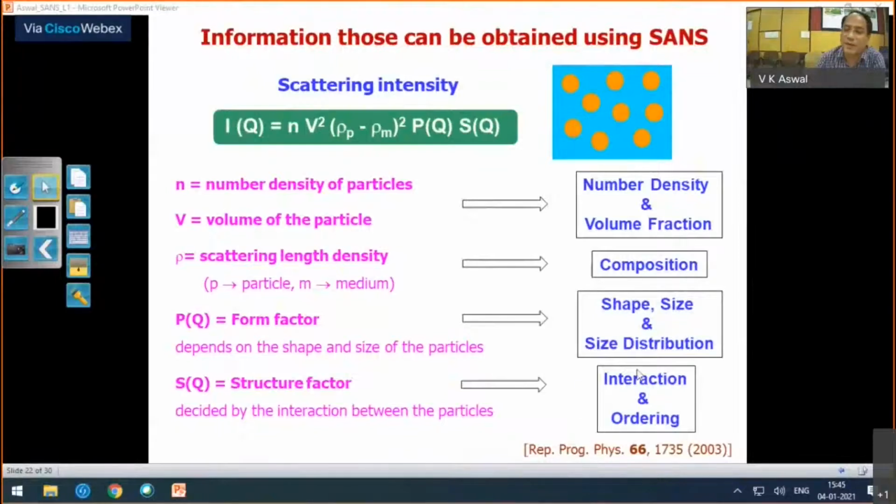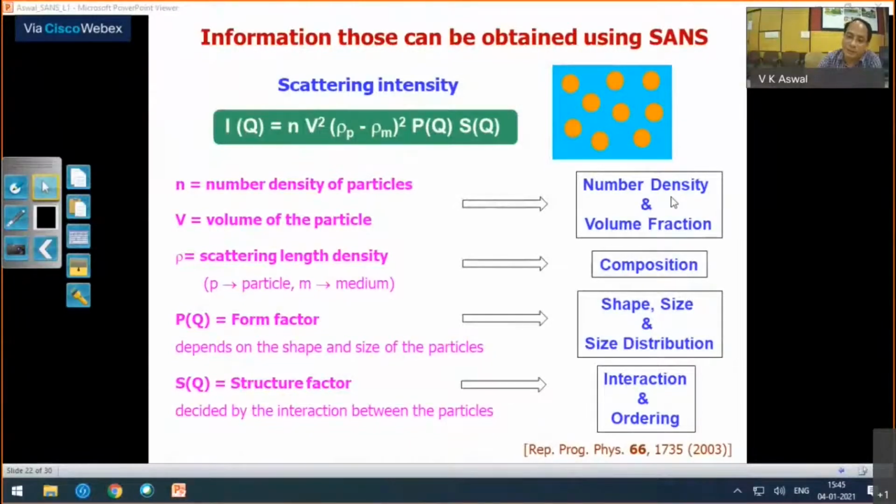And from the structure factor, you can get information on interaction and order. And you also learn more from the contrast factor, rho p minus rho s squared. You can get information on size and size distribution. So these are various things that, if you want to know for your system, you can get by small angle neutron scattering.